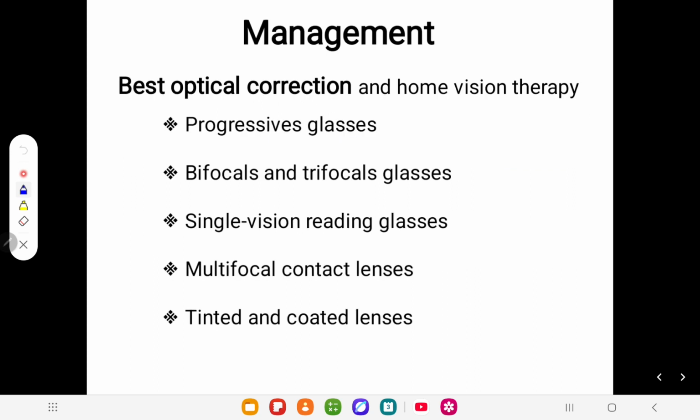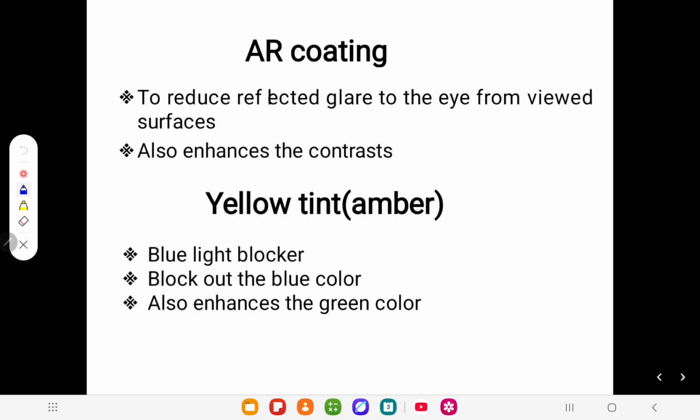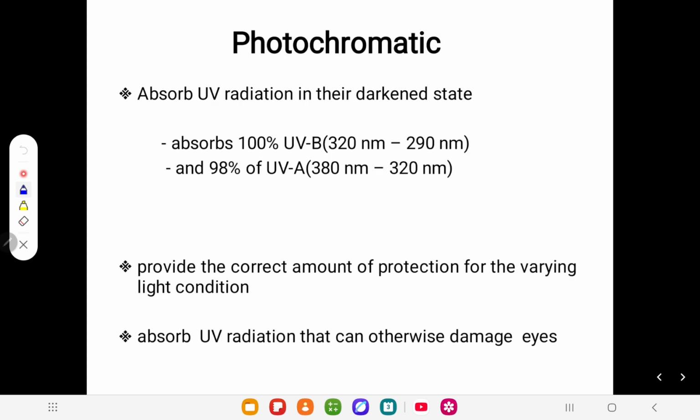So the management, I'll just go grossly about management. Progressive glasses, ARC, single vision glasses, and there are tinted glasses. There are a lot of things. ARC, I think, is the best thing we have to do because it reduces the light reflection from the glasses and helps in the reduction of glare. Yellow tint basically blocks out the blue rays, and in some cases also enhances night vision.